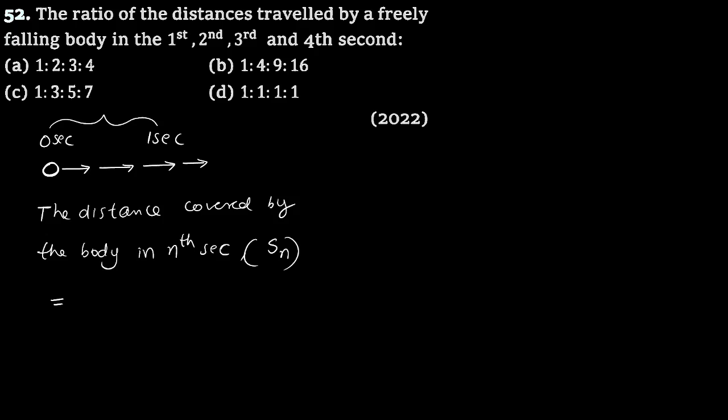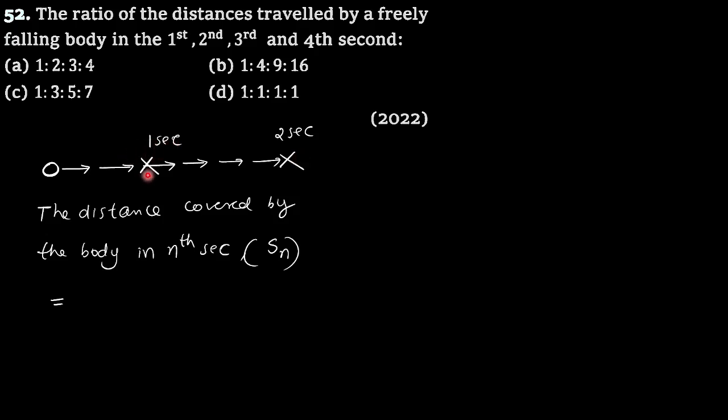What do you mean by the distance covered by the body in the second second? Its meaning is, suppose the position of the body at time equal to 1 second is here. When the time is 2 seconds, suppose the position of the body is here.